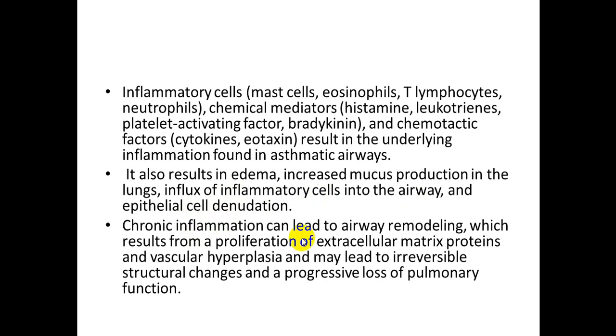Chronic inflammation can lead to airway remodeling. Please remember this term remodeling, which results from proliferation of extracellular matrix protein and vascular hyperplasia, and may lead to irreversibility. We define asthma as partially or completely reversible, but whenever there is chronic inflammation, remodeling leads to irreversible structural change and progressive loss of pulmonary function.